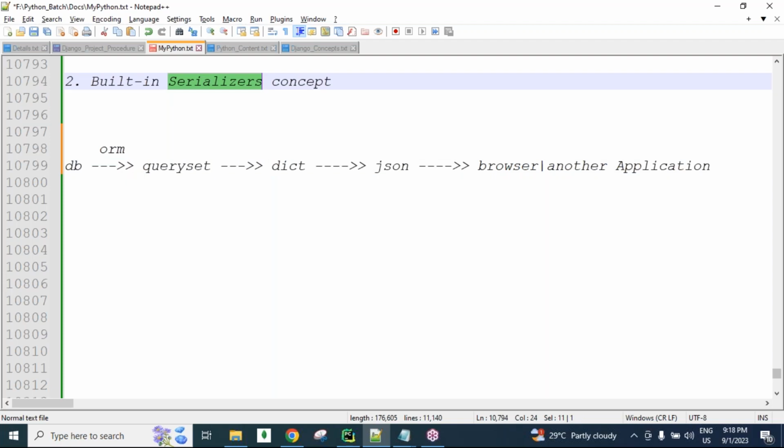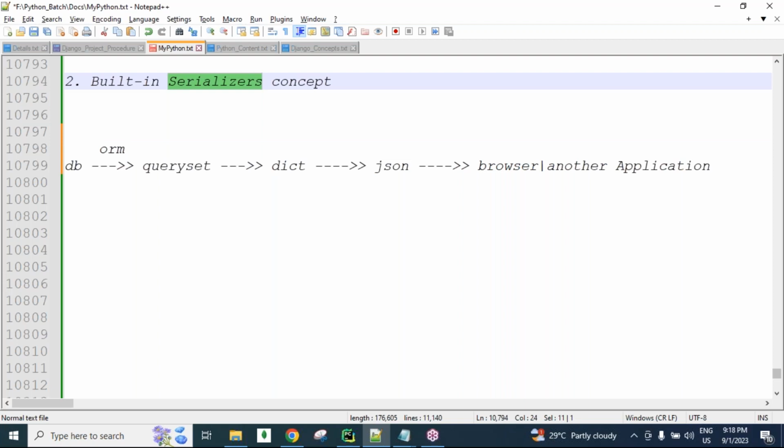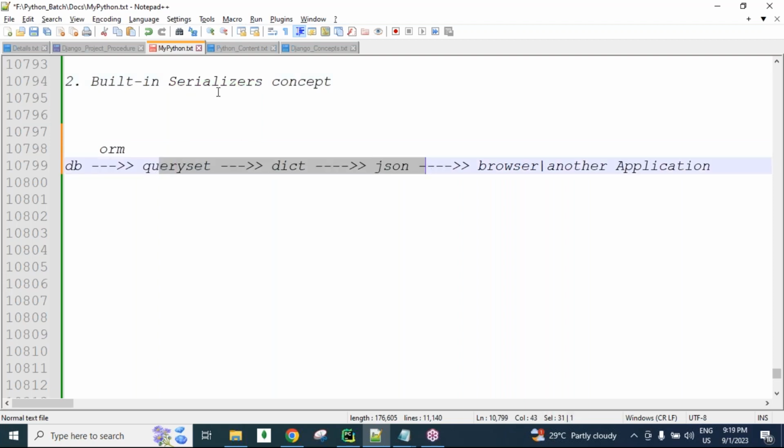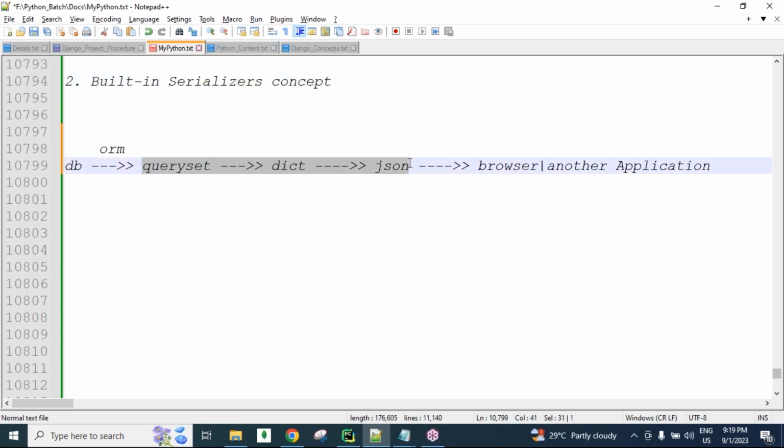So there is no need to write more lines of code when using the predefined serializers. Using pure Django, more lines of code are required to do all this conversion. But if we use the Django REST framework related serializers classes, we can directly do the conversion. That is one of the biggest advantages of using serializers.